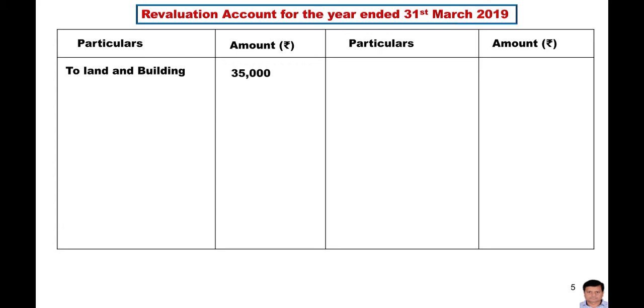35,000. Why has this amount been debited? As I told you earlier, a decrease in the value of assets will be debited. The reason behind this is that this is the loss of the firm.